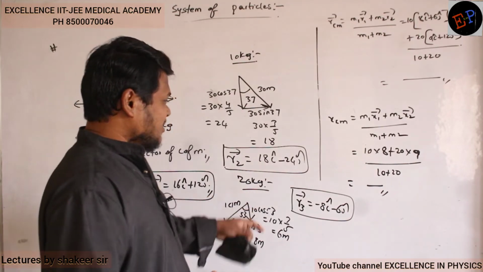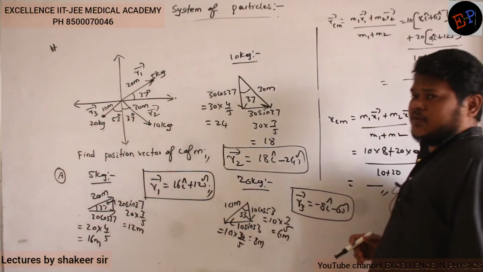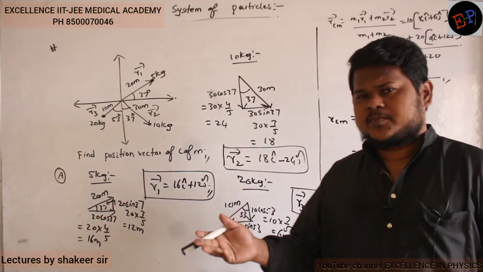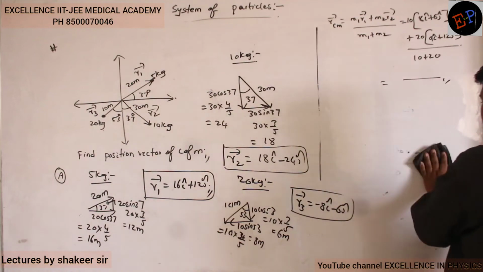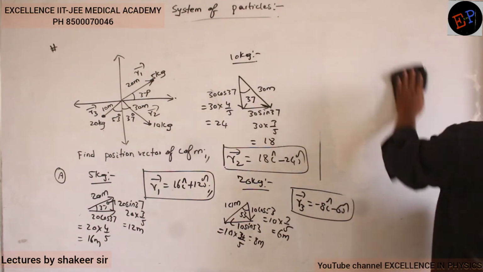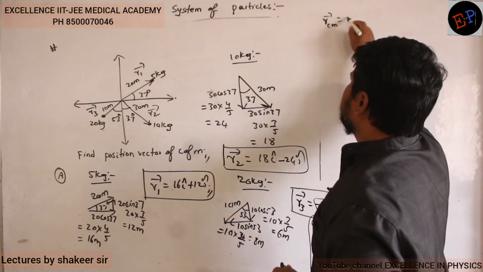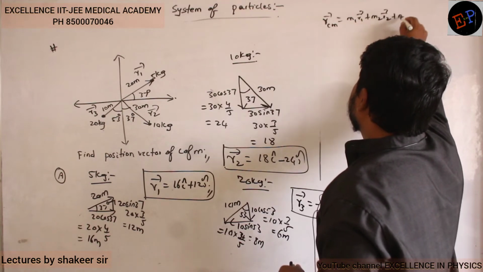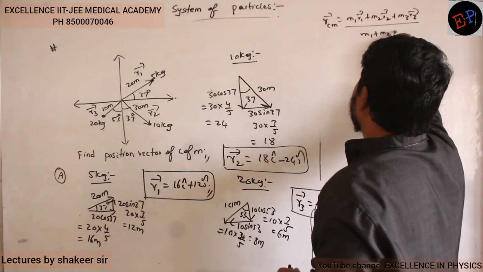the third body. Now he is asking us to calculate the position vector only, no? No need of calculating separately along the x-axis, y-axis and z-axis. If you want to calculate separately, you can do it. Now we are doing it on the whole. So therefore, how can I calculate the position vector? We have a formula, no? So therefore, R center of mass is equal to m1 r1 dash plus m2 r2 dash plus m3 r3 dash divided by m1 plus m2 plus m3.